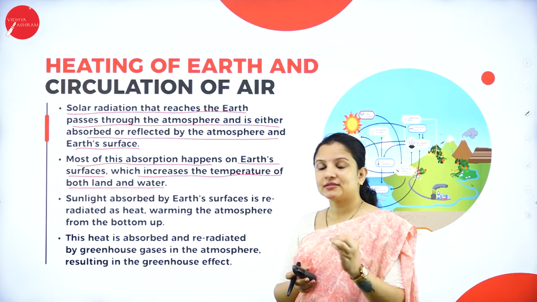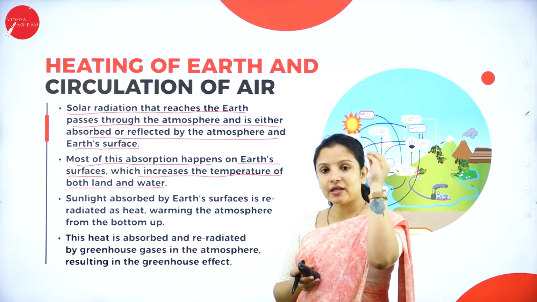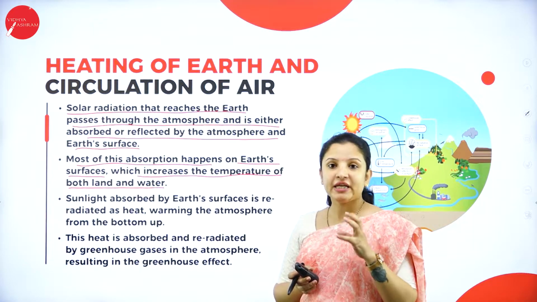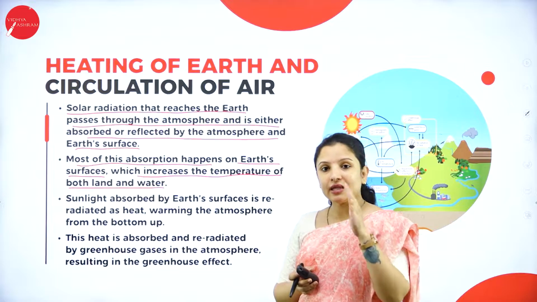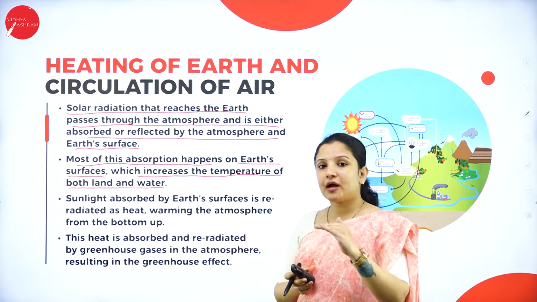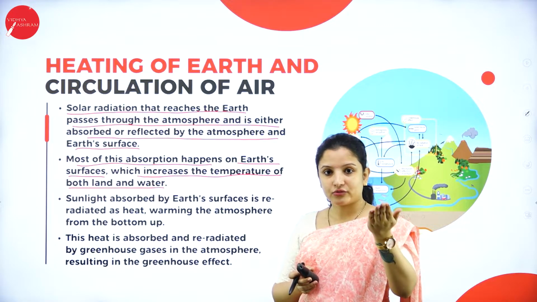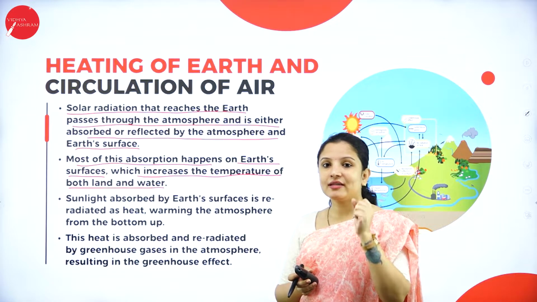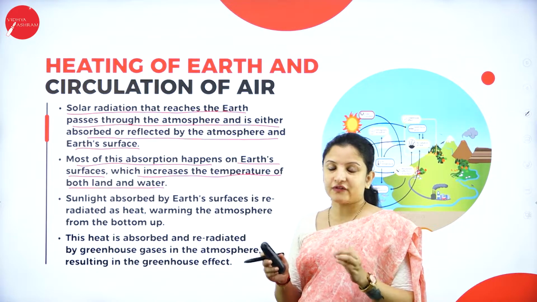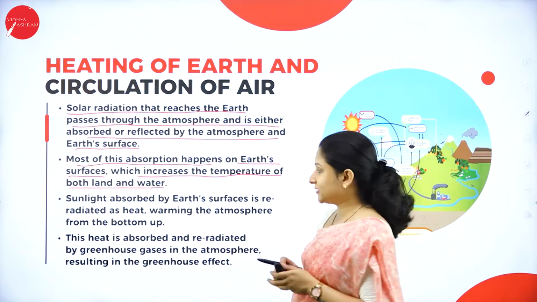So what did we understand? The sun's rays will enter into the earth's atmosphere. It will have a lot of heat energy in it, right? In that, some part of the heat is absorbed by the earth and some part of the heat is reflected back to the atmosphere. The heat that is absorbed by the earth actually increases the temperature of the land and the water that is present in the earth.